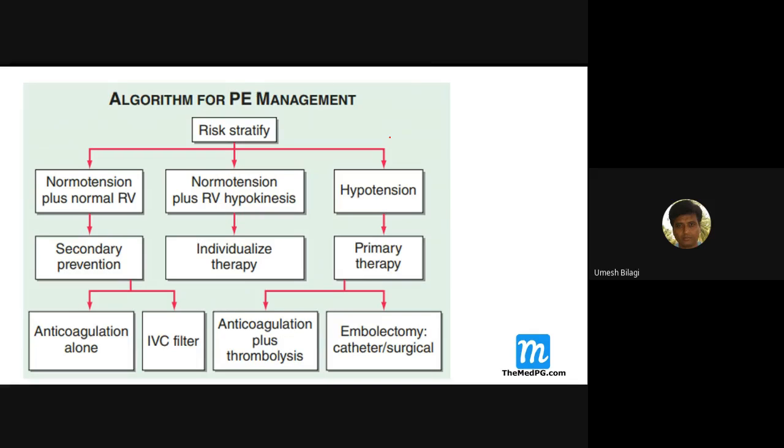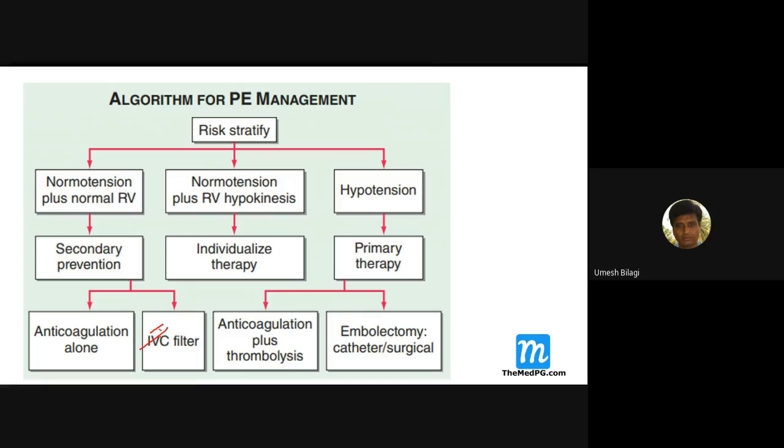So the management of pulmonary embolism is risk stratified. If it is normotensive with a normal RV, right ventricle is normal, just think of secondary prevention. Just give them anticoagulants if it is a small pulmonary embolism. If there is a chance of recurrence, then think of an IVC filter for secondary prevention. It depends upon the case.